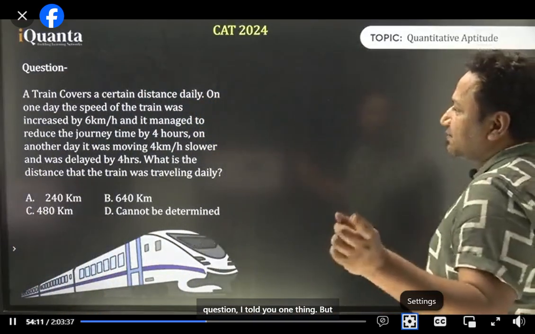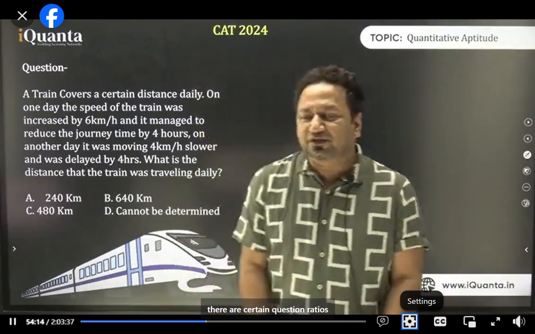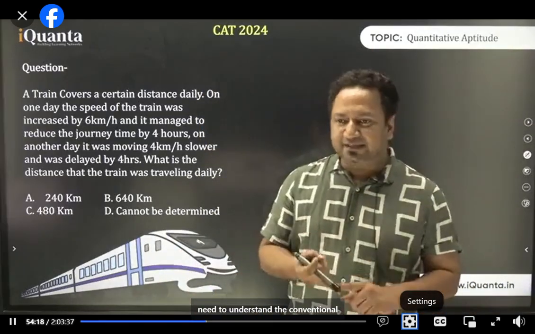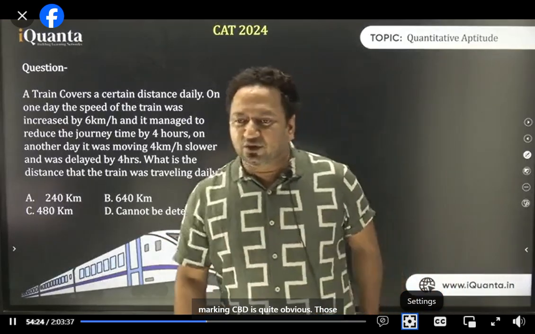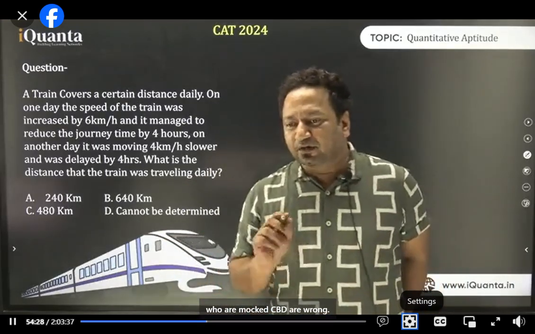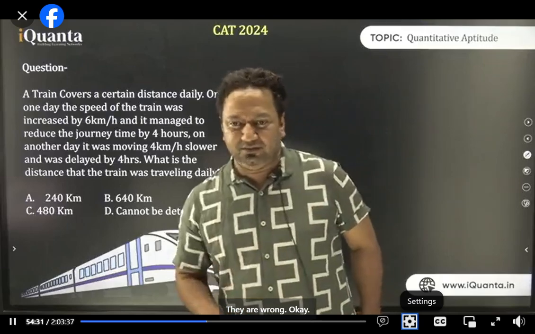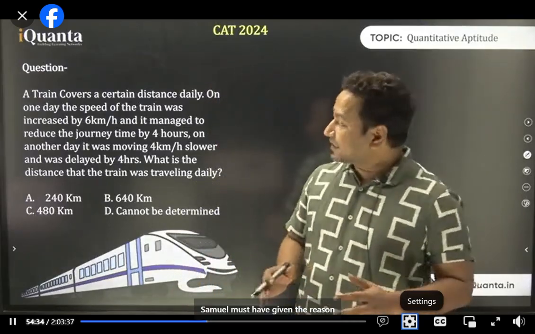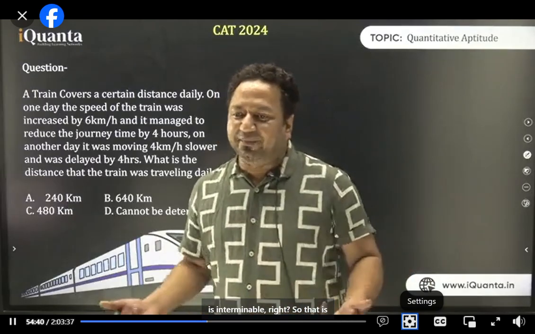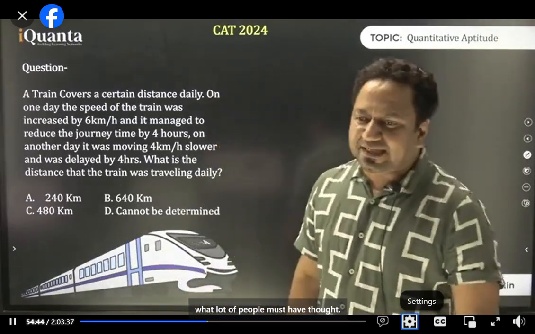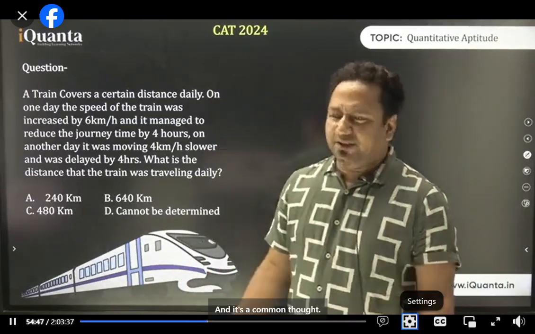In the previous question, I told you one thing: there are certain questions where ratios would not work at all. That is why we need to understand the conventional approach as well. By looking at it, marking CBD is quite obvious. Those who have marked CBD are wrong. Some of you must have given the reason also, that there are two variables and only one equation, and that is why you got that it is indeterminable, right? That is what a lot of people must have thought, and it's a common thought.